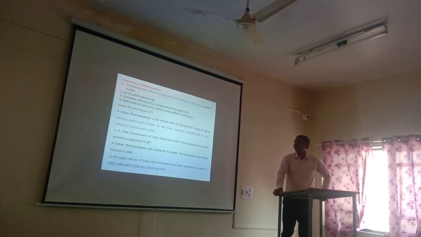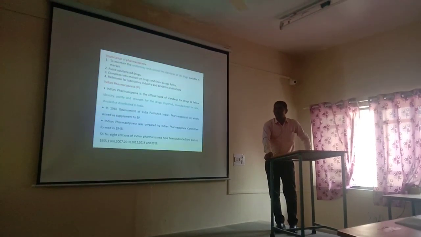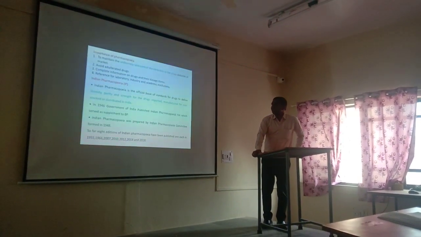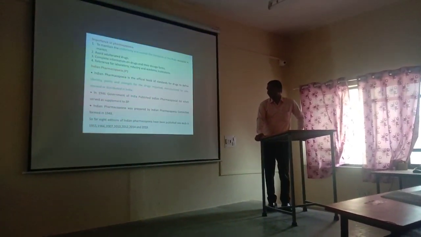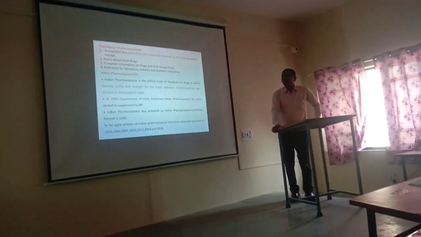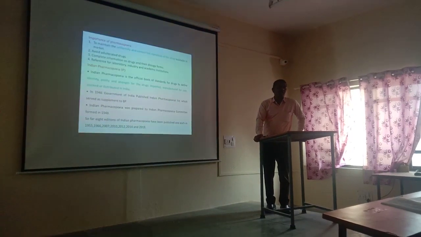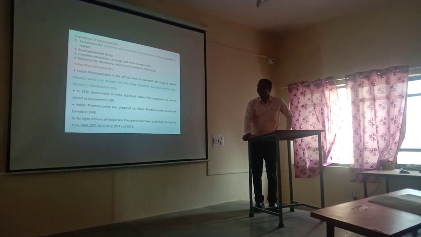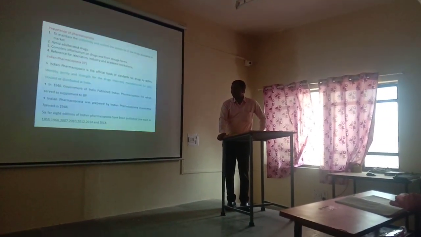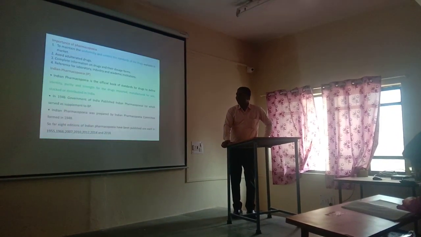See, the Indian Pharmacopoeia was first published in 1946. Okay, and we took the reference from the British Pharmacopoeia. Then we prepared a supplementary note of the Indian Pharmacopoeia of the Government of India.